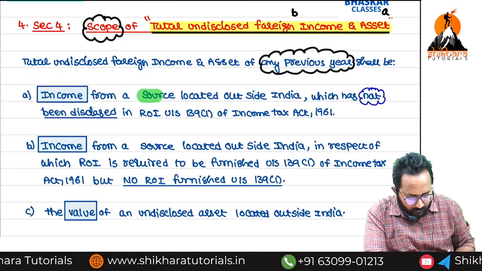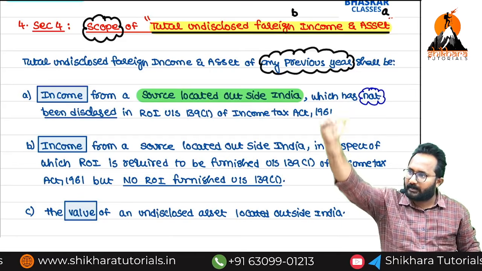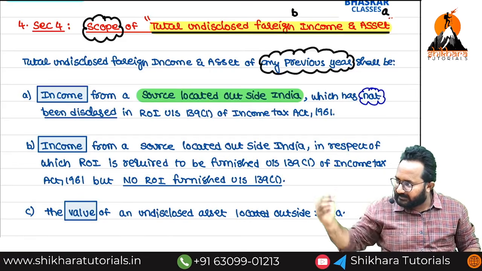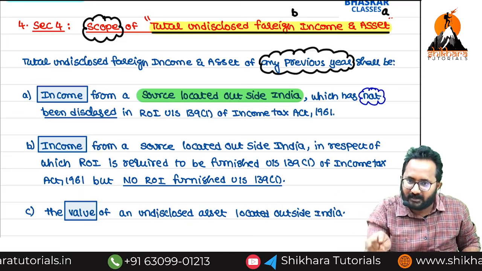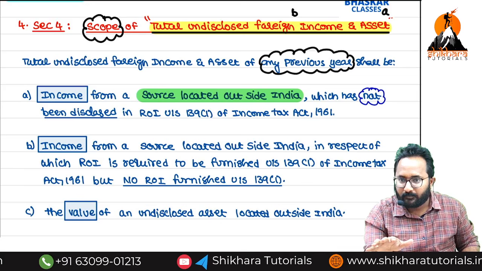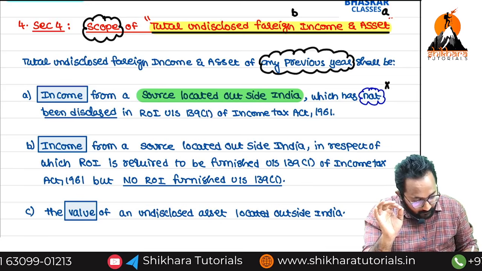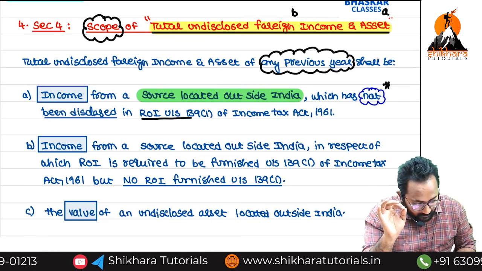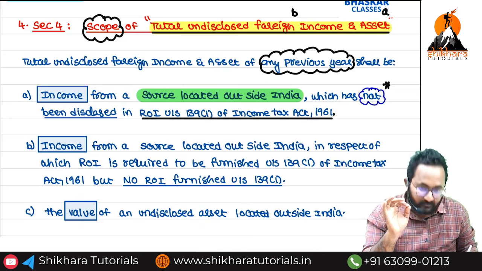income from a source located outside India means nothing but what? One asset located outside India. From that asset, whatever income is generated, if that income is already disclosed in the return of income, will it be included here? No. That is only what has been disclosed in the return of income under the Income Tax Act 1961.